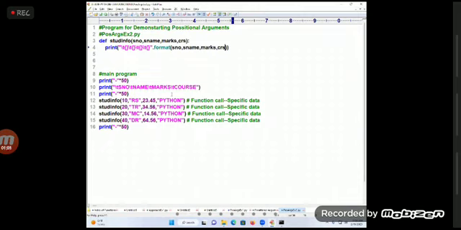Don't confuse default mechanism with default arguments mechanism. The default mechanism of passing the data is positional. The default arguments mechanism is used for specifying the common data once. This is called positional arguments.